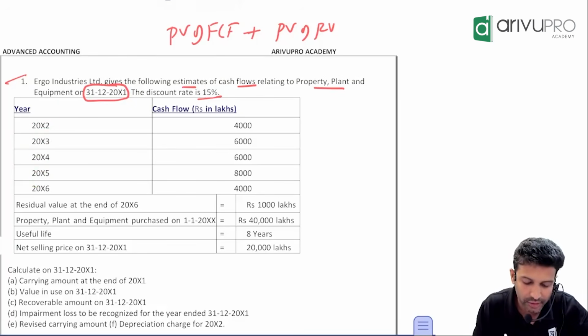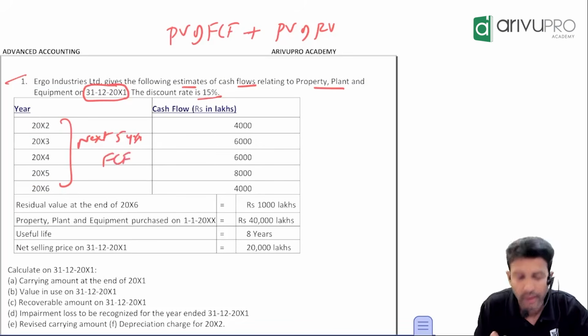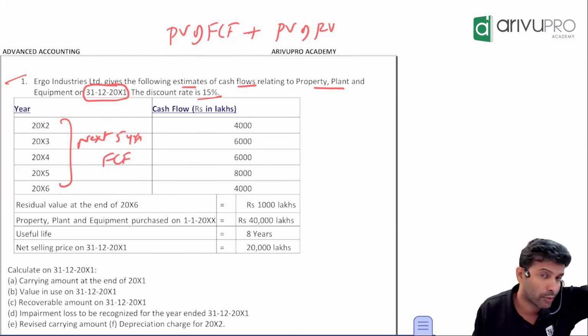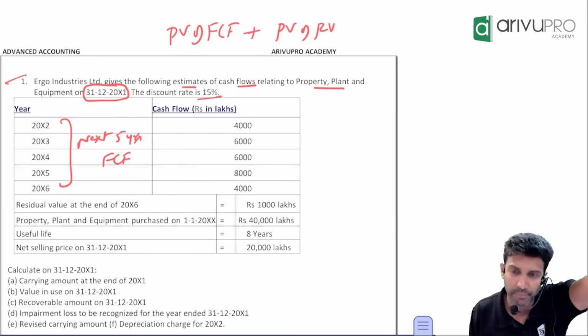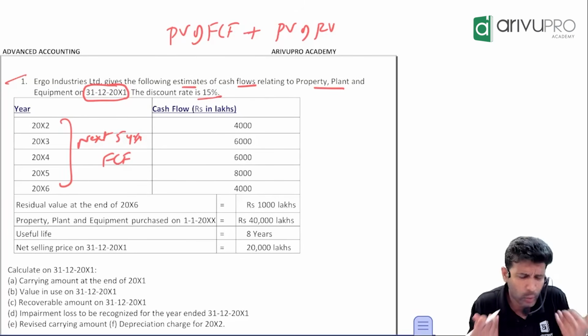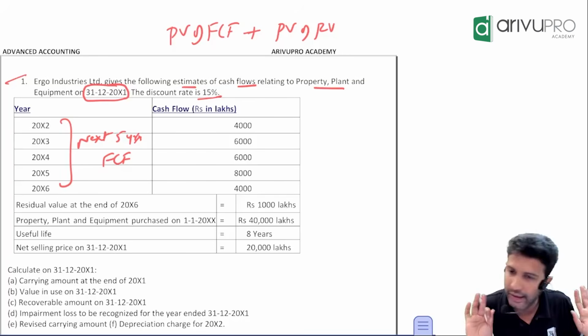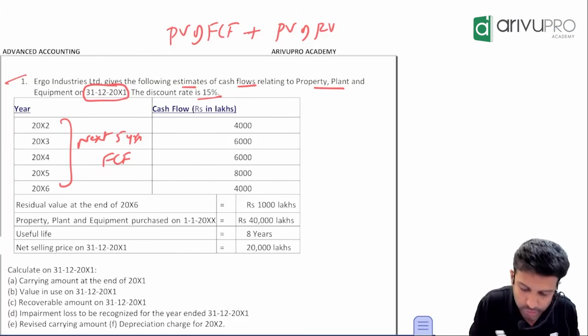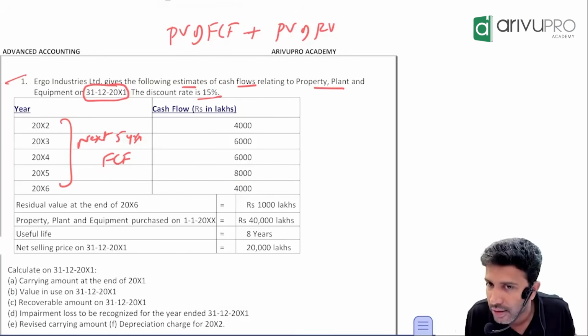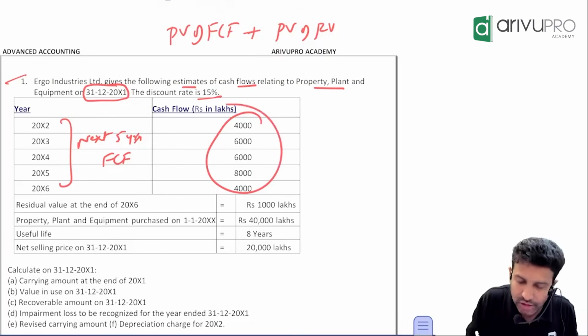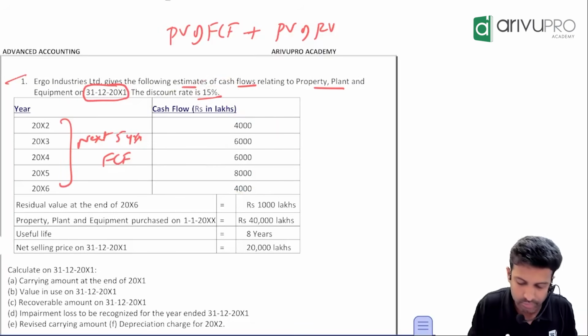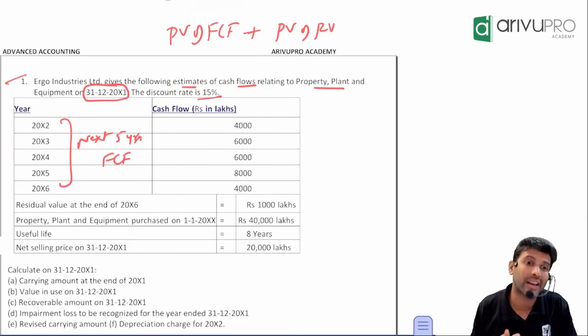That means what have they given? They have given the next 5 years of future cash flows. And the standard also says you can take only 5. If you want to take beyond 5, you have to justify. Here, is any justification required or take it as it is? Take it as it is. So these are your future cash flows. All the numbers are in lakhs. Can we take this number as it is or multiply by the discount factor? Multiply to get the present value.